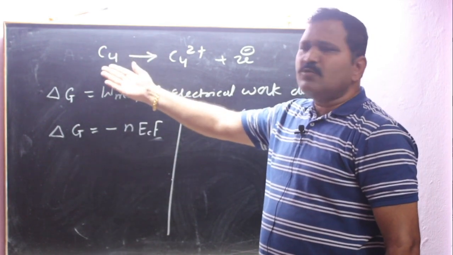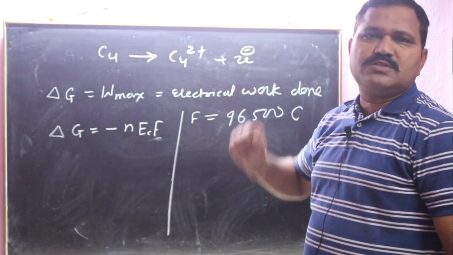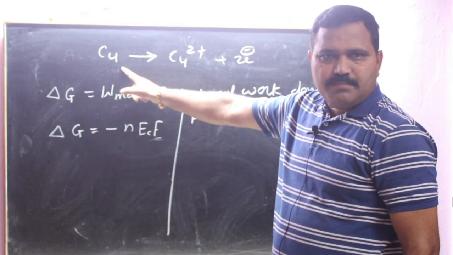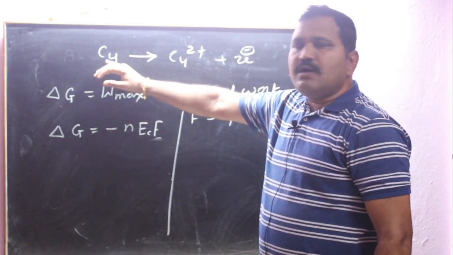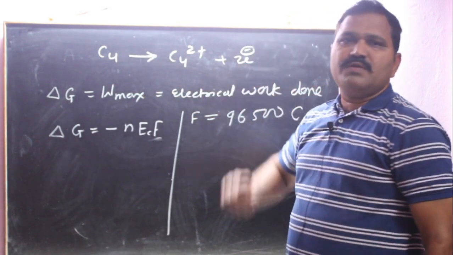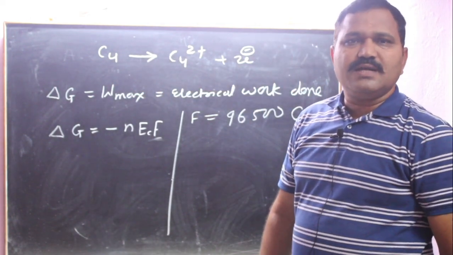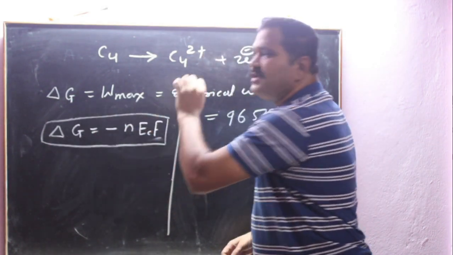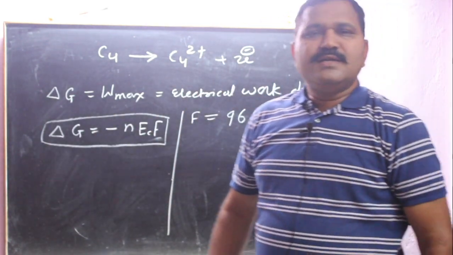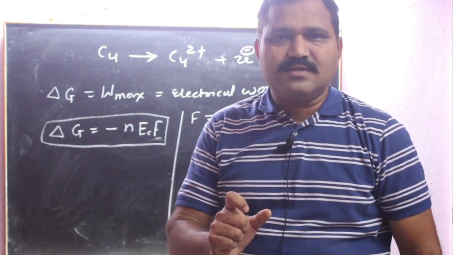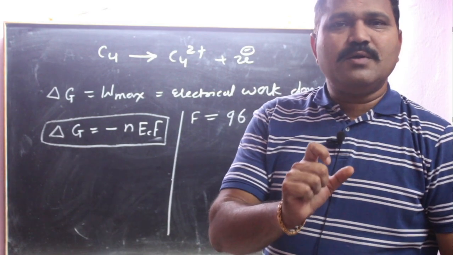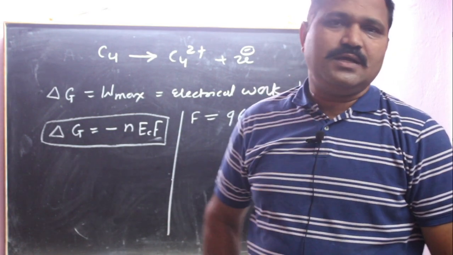If we consider moles, then 2 moles of electrons are removed from 1 mole of copper atoms. Okay. Now this n is the number of electrons transferred per metal ion. This equation is useful for derivation of the Nernst equation. This Nernst equation gives the potential developed in cell as well as in electrode.